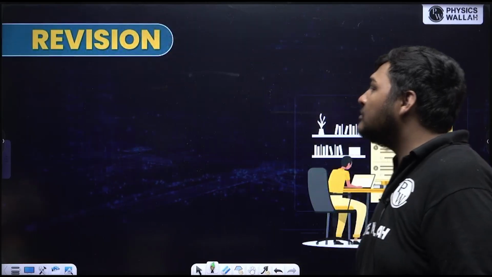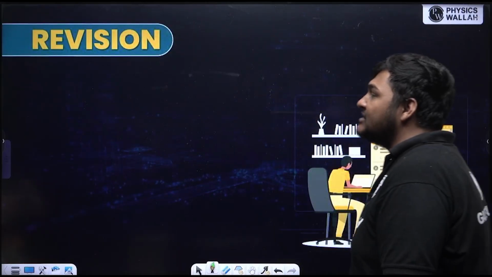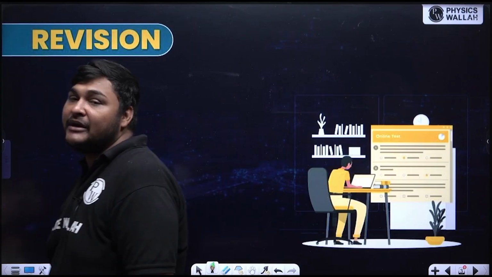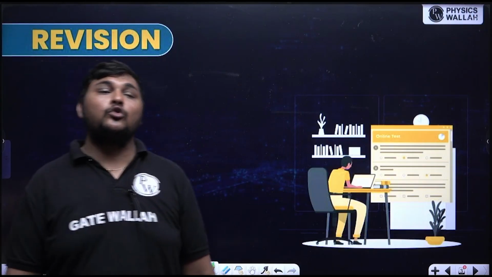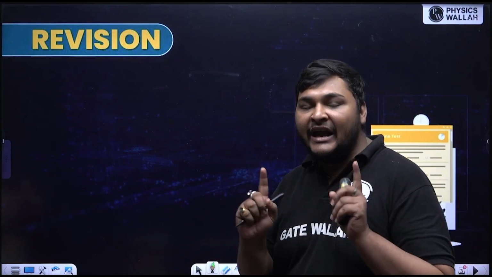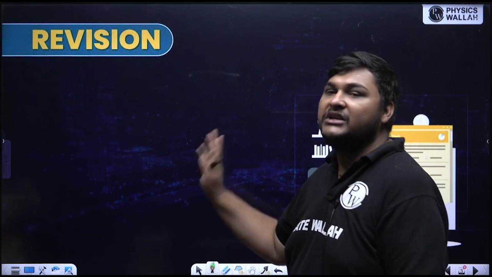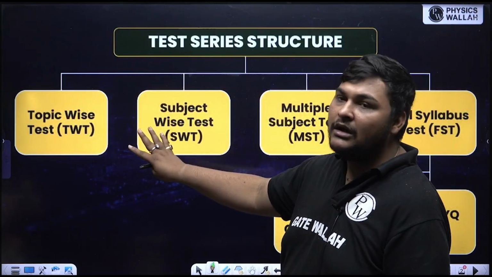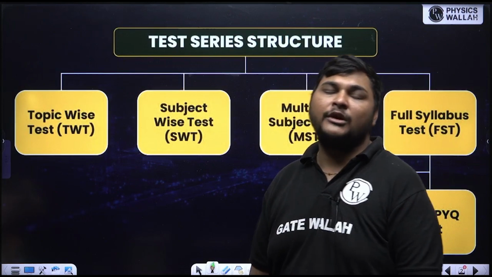See, one of the most important objectives of a test series is revision, because if you are preparing for an examination, you need to do revision. But now students get confused about how to plan revision. Revision should be in a structured manner, not in a random manner. So how can we plan this revision? The answer to that question is through the test series. Just use this structure, and by using this structure you can plan revision.